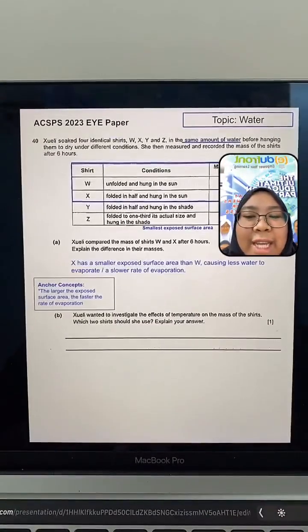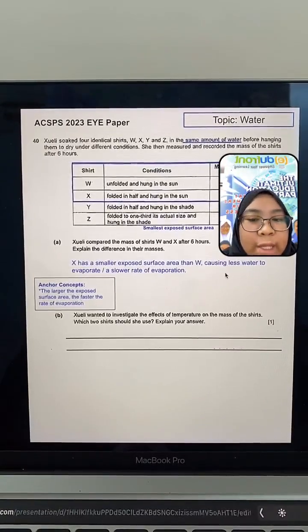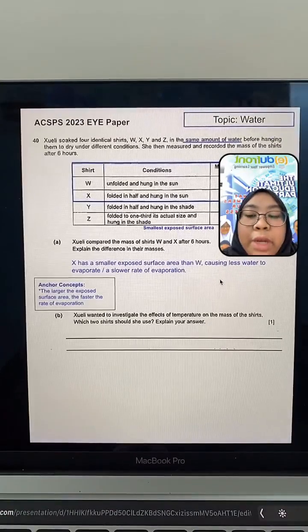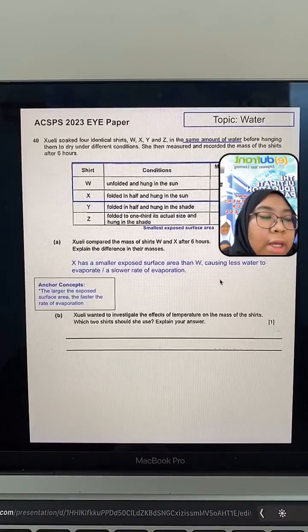Okay, so this is the answer. X has a smaller exposed surface area than W, causing less water to evaporate, or you can also say causing a slower rate of evaporation. Okay, let's look at part B.